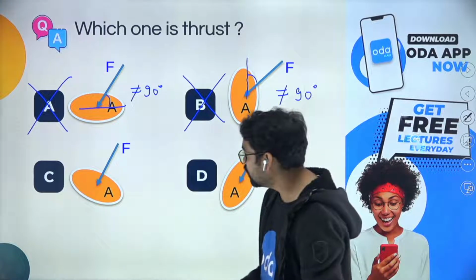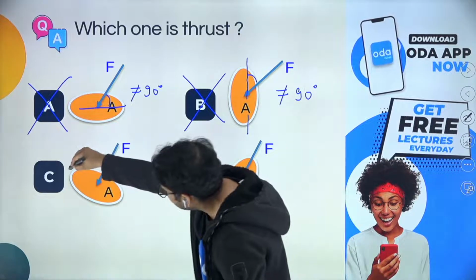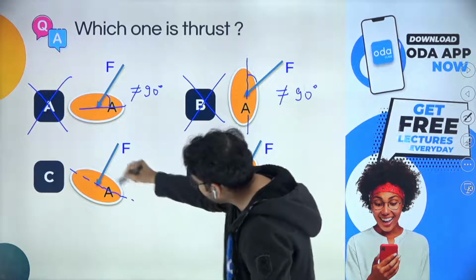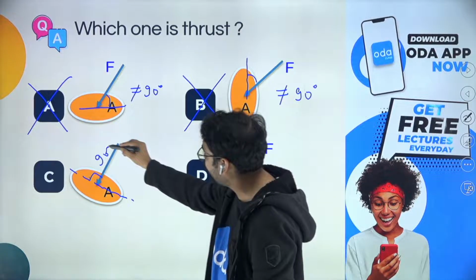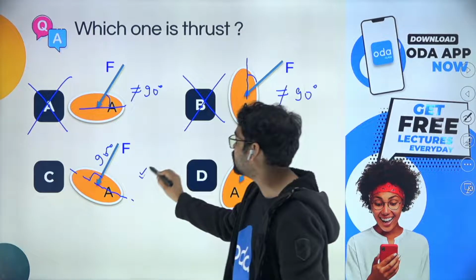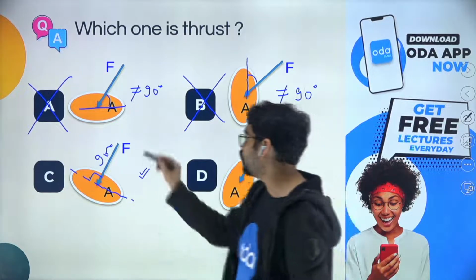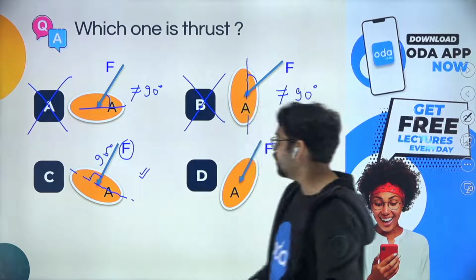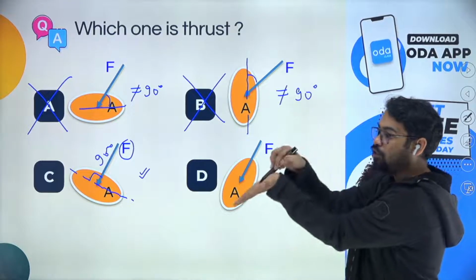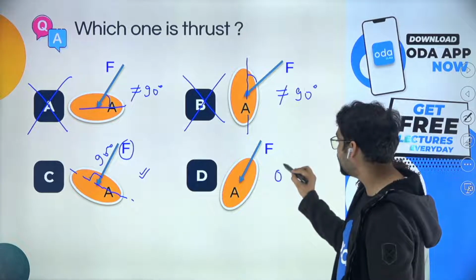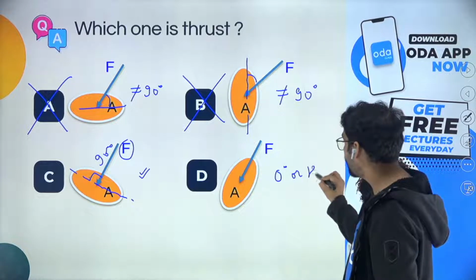What about C? I think in C, this looks like that yes, it is coming at 90 degree. It seems like one of the good options. I'll just put a small tick that this force might be thrust. And in D option, if the area is like this, the force is like this, again that case 0 degree or 180 degree.